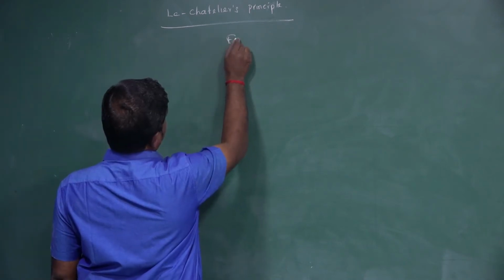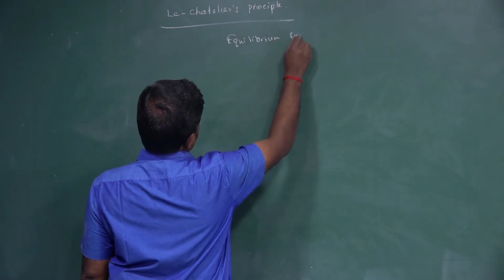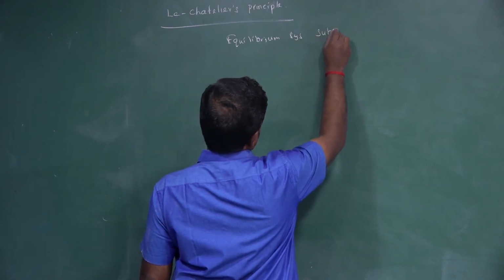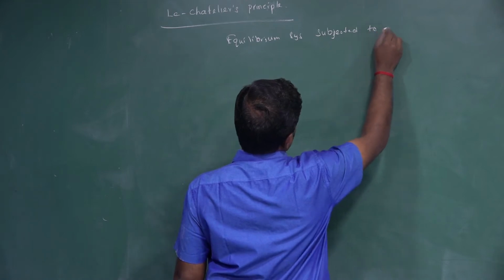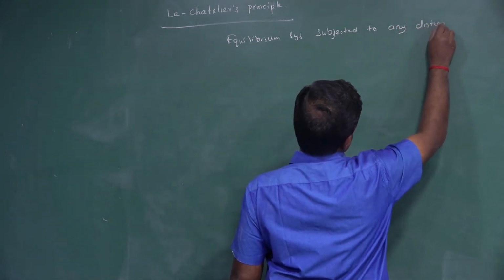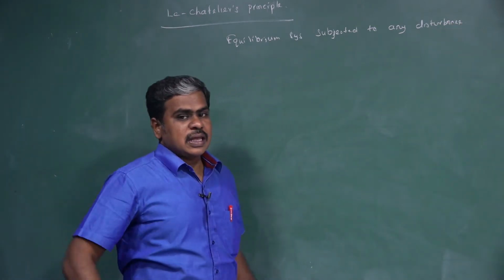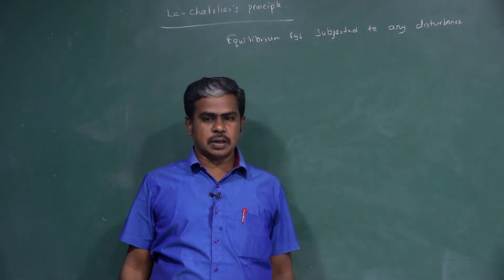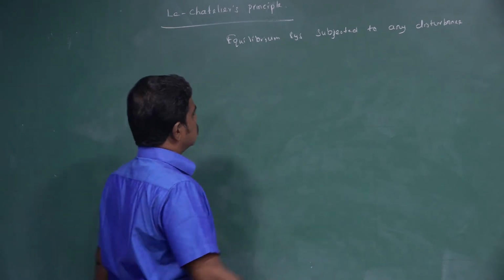So, if the equilibrium system is subjected to any disturbance, then what will happen? The equilibrium will shift forward or backward to nullify the effect of the disturbance.